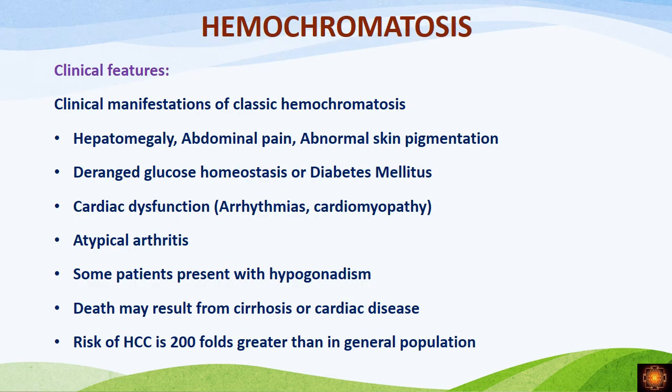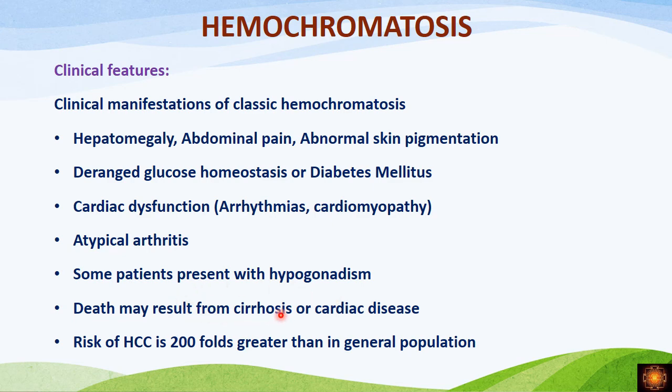And the other clinical manifestations depend upon which organ is affected. If the liver is affected, the patient will have hepatomegaly and abdominal pain. If the pancreas, then he has deranged glucose homeostasis and diabetes mellitus. If the heart is affected, he'll have arrhythmias and cardiomyopathies. If the joints are involved, then you have atypical arthritis. If the pituitary is involved, then the patient will have hypogonadism. And usually in these patients, the liver is the organ most commonly affected.